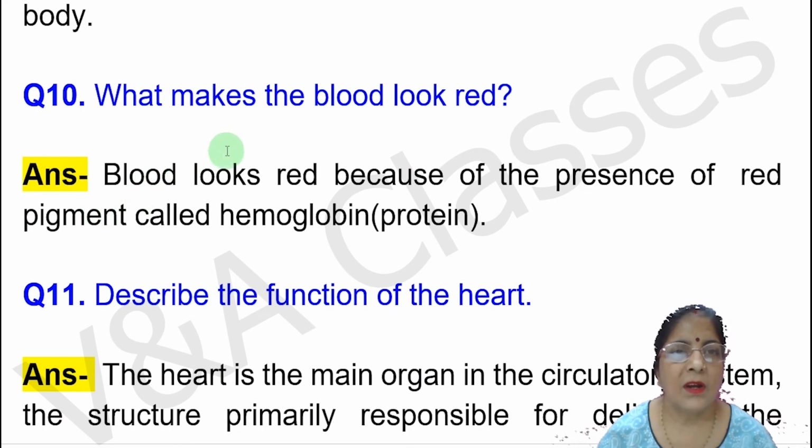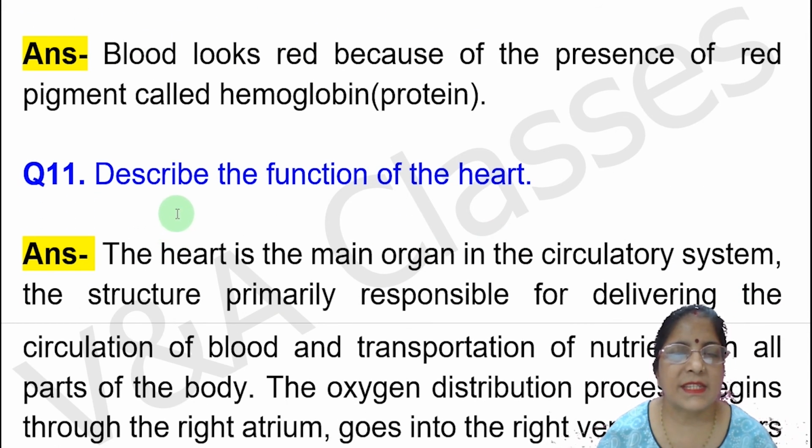Now next question, what makes the blood look red? It means blood को red कौन बनाता है? Answer, blood looks red because of presence of a red pigment called hemoglobin or protein. Next question, describe the function of the heart. It means heart के function को describe करें.